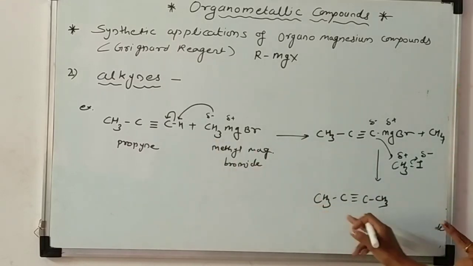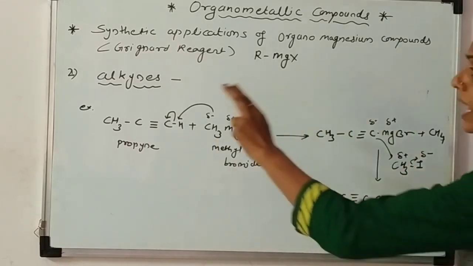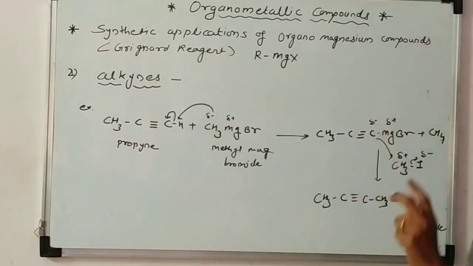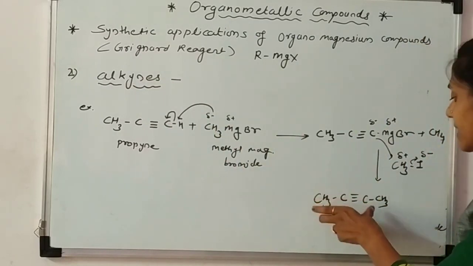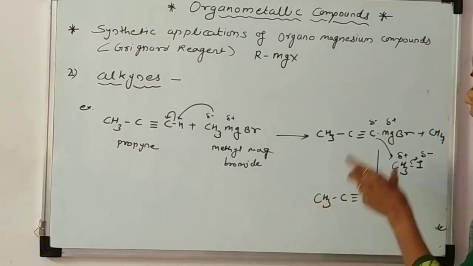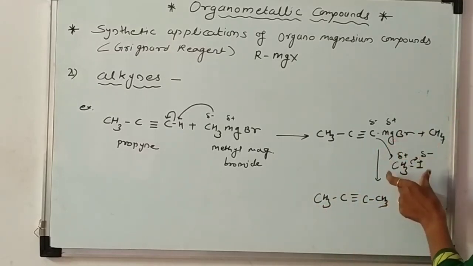It's very easy to remember the reaction. Only remember that the higher alkyne is synthesized from the lower alkyne, and to synthesize the higher alkyne there must be addition of a carbon atom, which we add through the alkyl halide in this reaction.